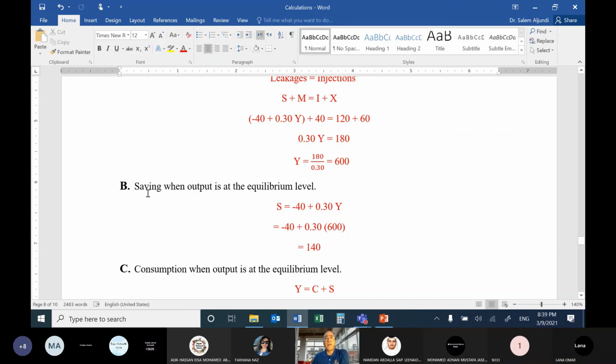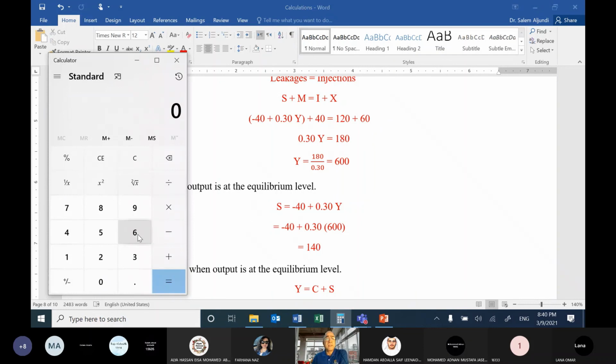So try to calculate saving. What is the saving? This is the saving function. Substitute 600 for Y. So let me use my calculator. 600 times 0.3, or 30, minus 40 equals 140.